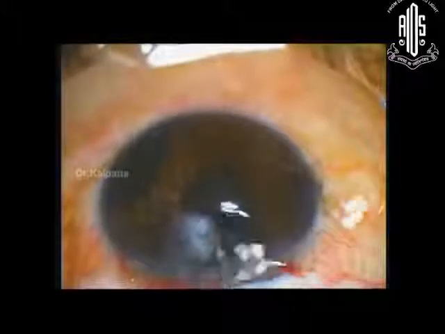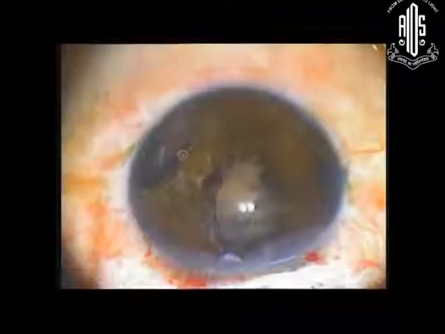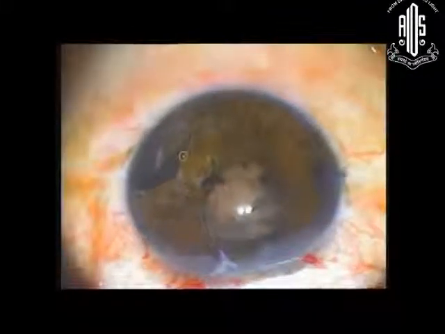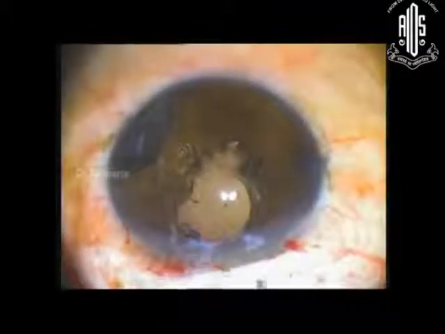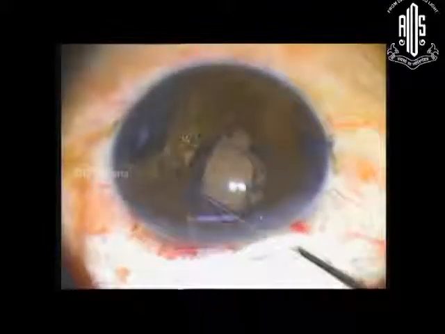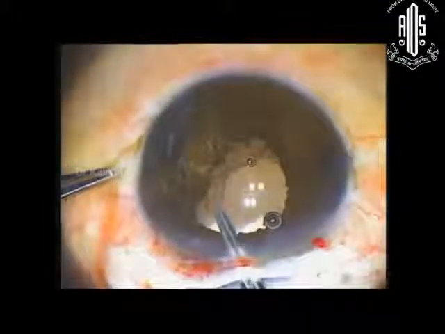So the cortex was aspirated, and I'm using the CTR here. I think you should watch here how the bag gets extended. See here. So you put the CTR, see here, it gets extended. So then you put the intraocular lens, and then you can fix the iris. Then you need to release the synechiae and clear the visual axis.